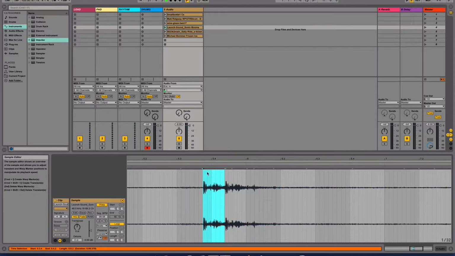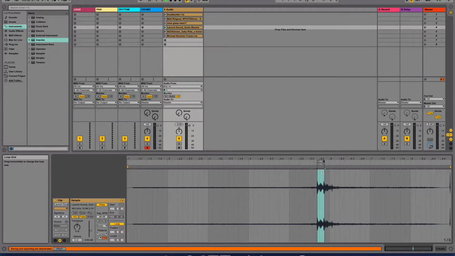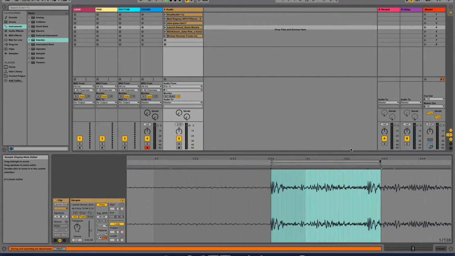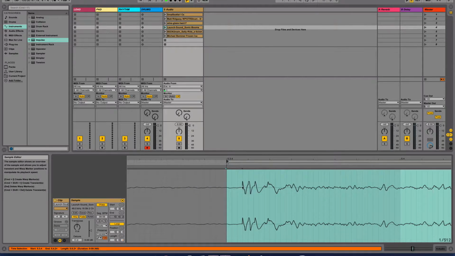Once we have done this, we can zoom out and we have our markers at the right and left, and we click and drag the top one to the beginning of our section and the right one where we want it to end. By zooming in, we have more options in terms of where we can put our markers. I want my start to be right at the beginning of where the audio starts.